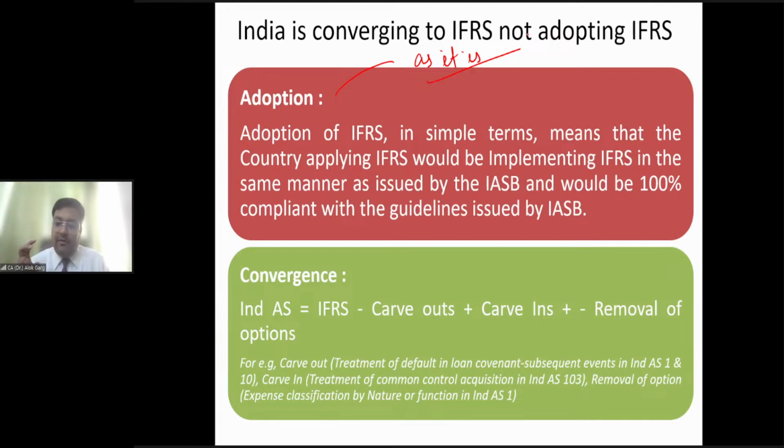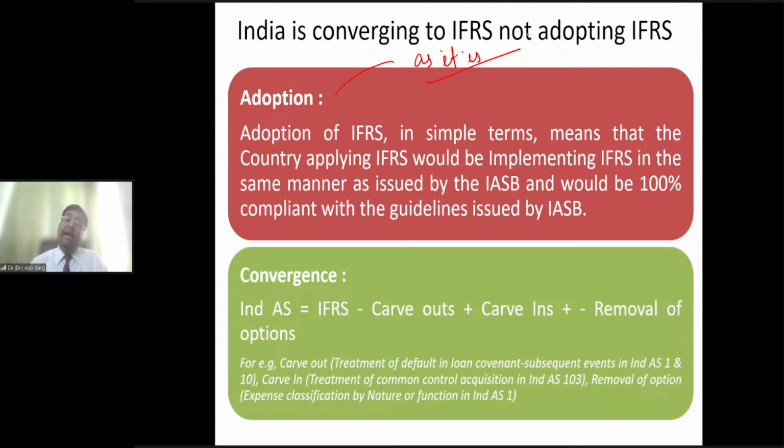So that they can do some changes. Wherever I am using the word IFRS, it means IFRS includes IAS, right? So the moment we are doing some changes in IFRS, we cannot call it IFRS, because IFRS is the copyright of IASB. So that is why we have called it Indian Accounting Standard, Ind AS.